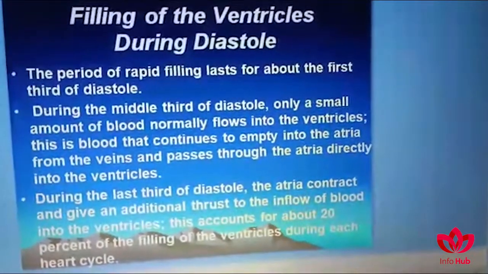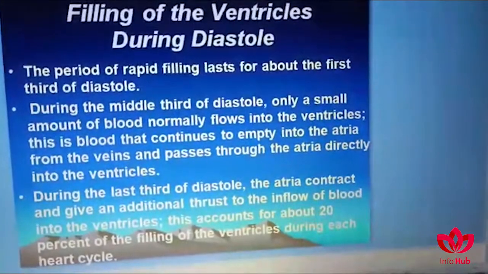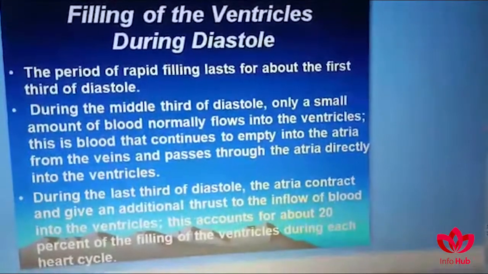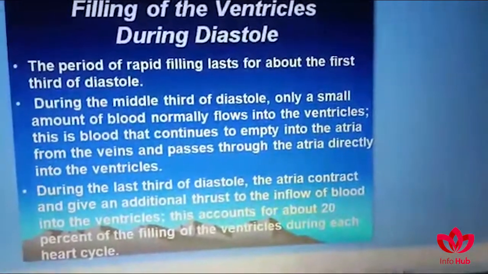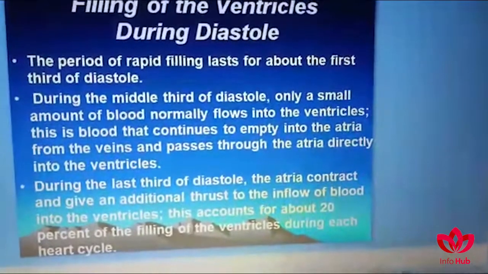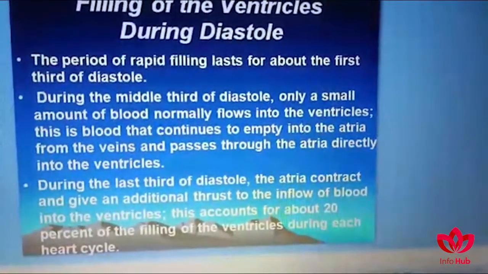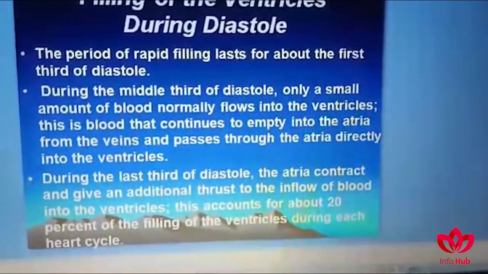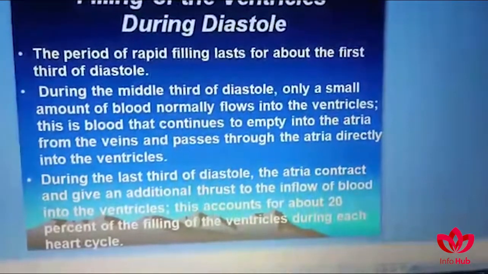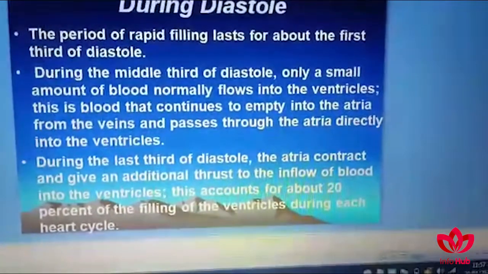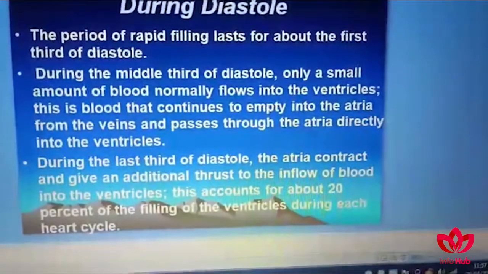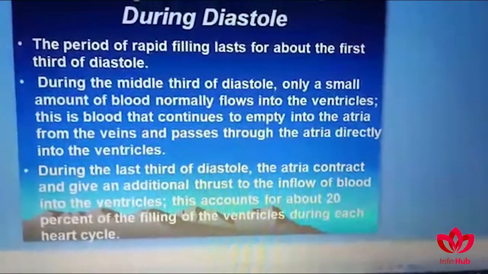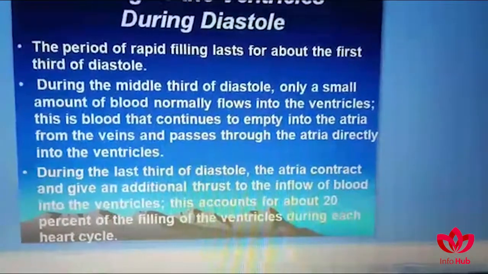During the middle third of diastole, however, only a small amount of blood normally flows into the ventricles, and this is the blood that continues to empty into the atria from the veins and passes through the atria directly into the ventricles. And during the last one third of diastole, the atria contract and give an additional thrust to the inflow of blood into the ventricles, and this accounts for about 20% of filling of the ventricles during each heart cycle. So we can say that atrial contraction contributes 20% of the filling, and atria act as a primer pump for the ventricles before contraction.